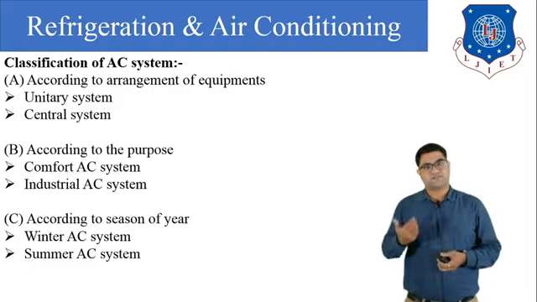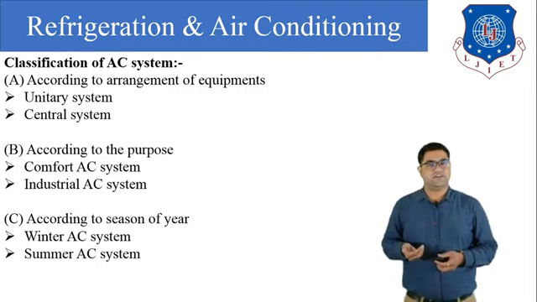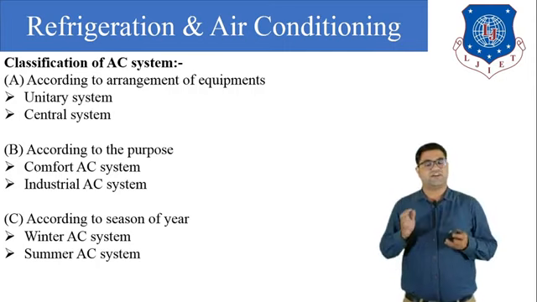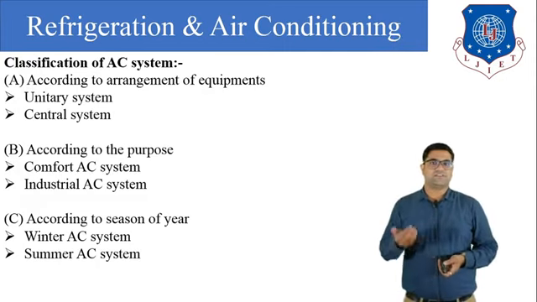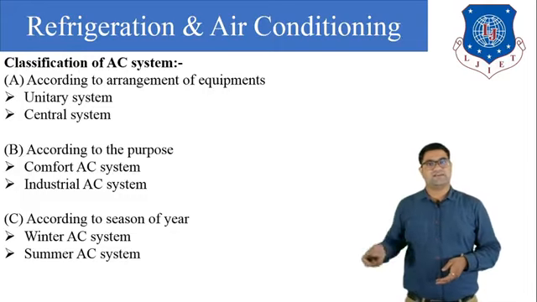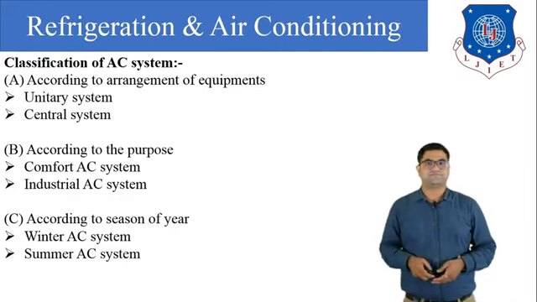Also, in summer there is higher humidity, so we can reduce the moisture from the air to get comfortable conditions. So according to the season we can use the winter AC or the summer AC. This is the classification of AC.